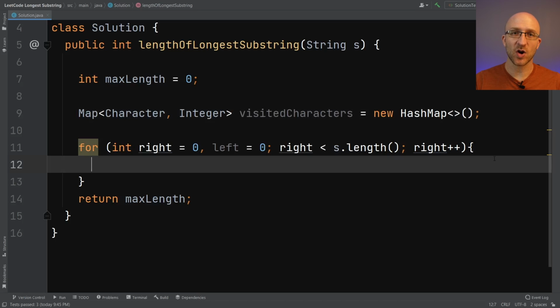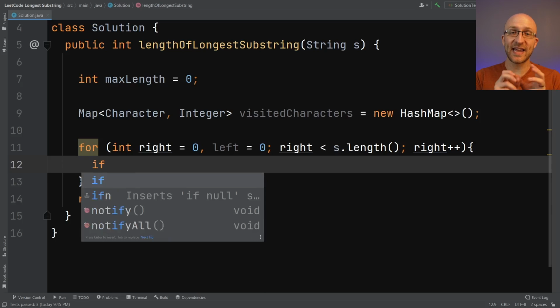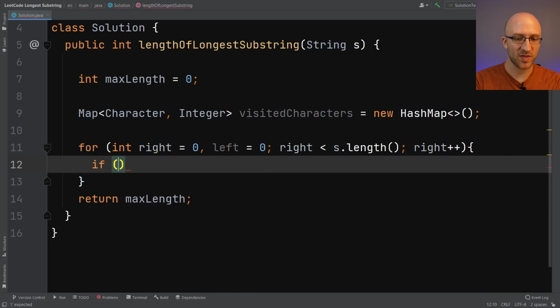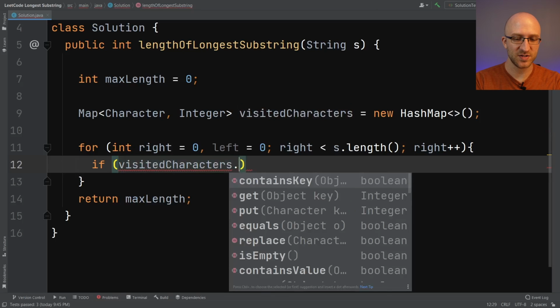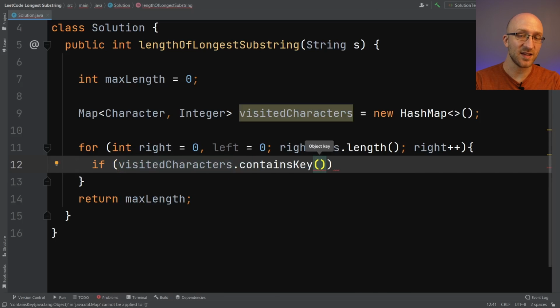So now inside our for loop, where we're looping that right pointer through the string, we want to check whether the character at that right pointer is already in our map. So we can do that with if visited characters dot contains key, and then passing in the character that's found at our right pointer. So that's just s.charAt(right).